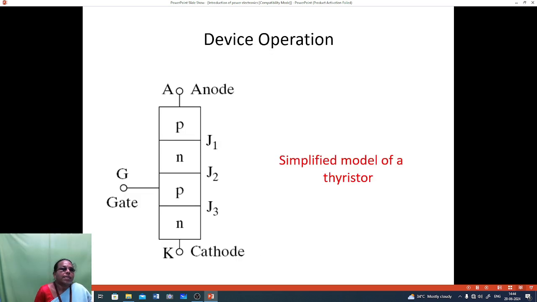J2 is reverse biased because the J1 and J3 junctions are forward biased, so a small amount of leakage current will flow through the reverse biased junction, that is the J2 junction. When the gate signal is given, the J2 junction will carry more current. So the device will be in the conduction state, so it will be operated.